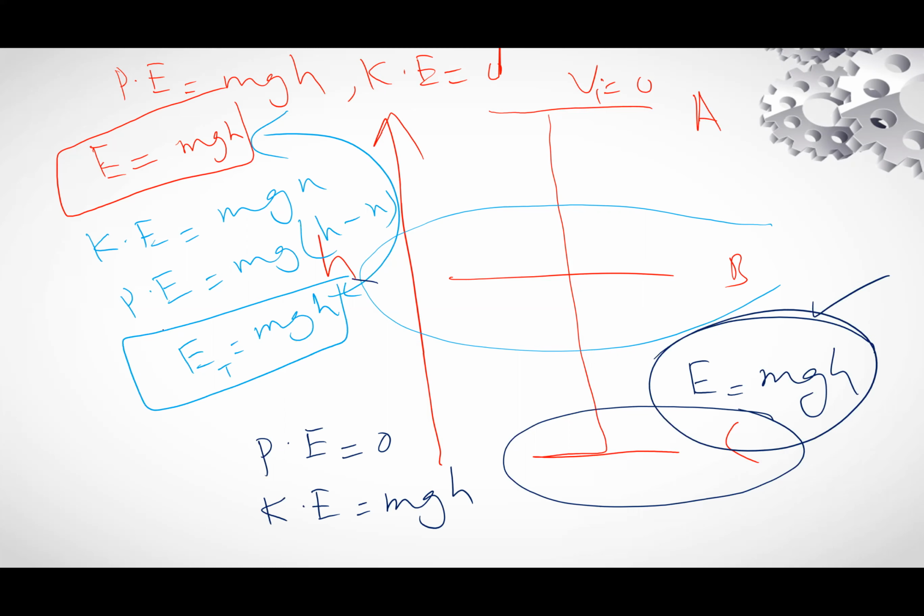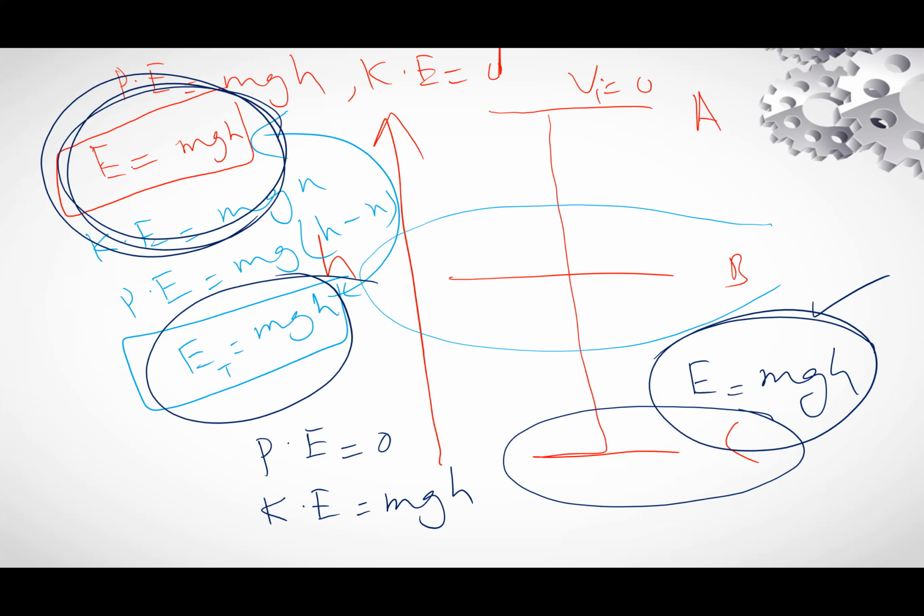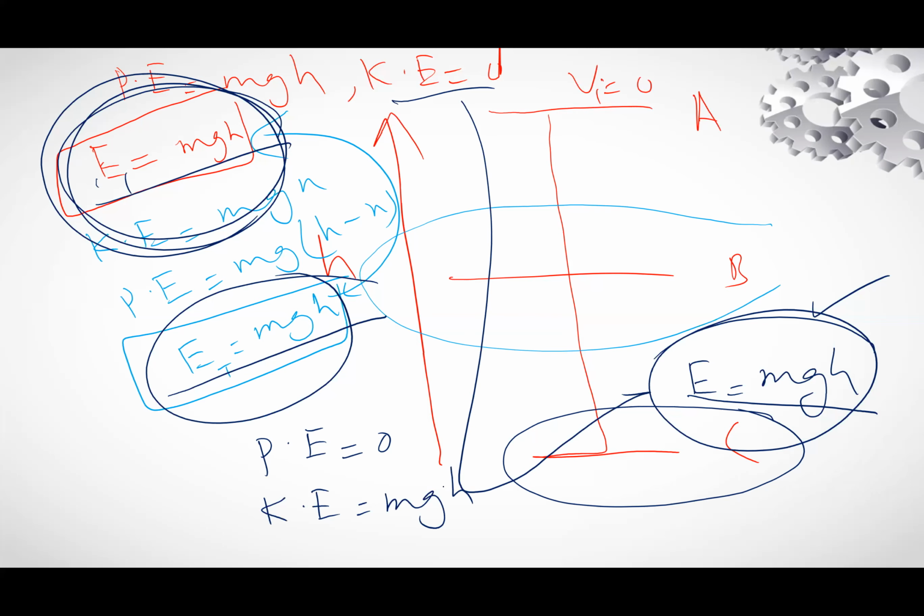Point C, point B, point A: E total will be equal to mgh. So kinetic is converted into potential and potential into kinetic. On the ground, kinetic energy will become maximum and potential will become minimum.